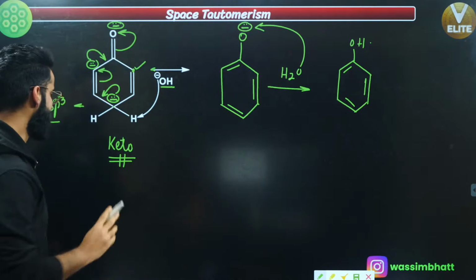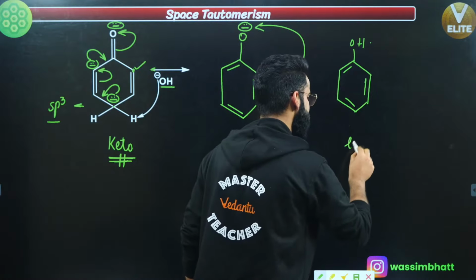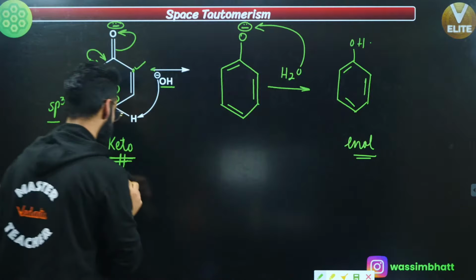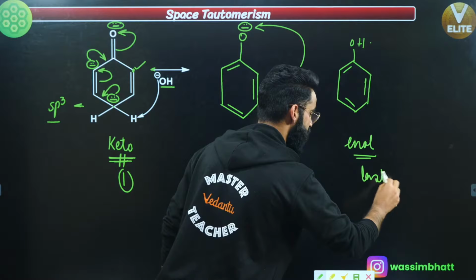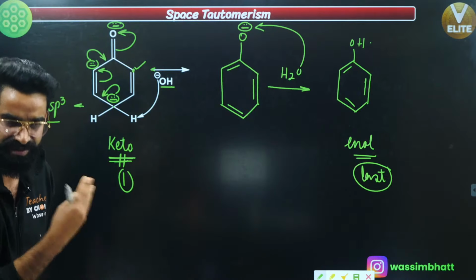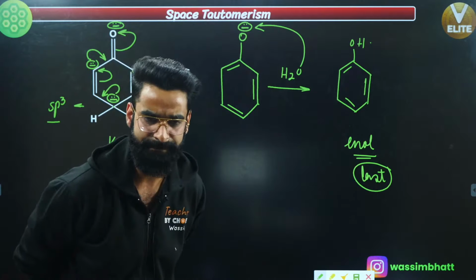Now people, understand, this was the keto form. Now, which kind of form is this? This is the enol form, right? So these are basically tautomers of each other. This first one and the last one are basically the tautomers of each other. And this kind of tautomerism, which does not happen in the diene system or triad system, is what we call space tautomerism, right?